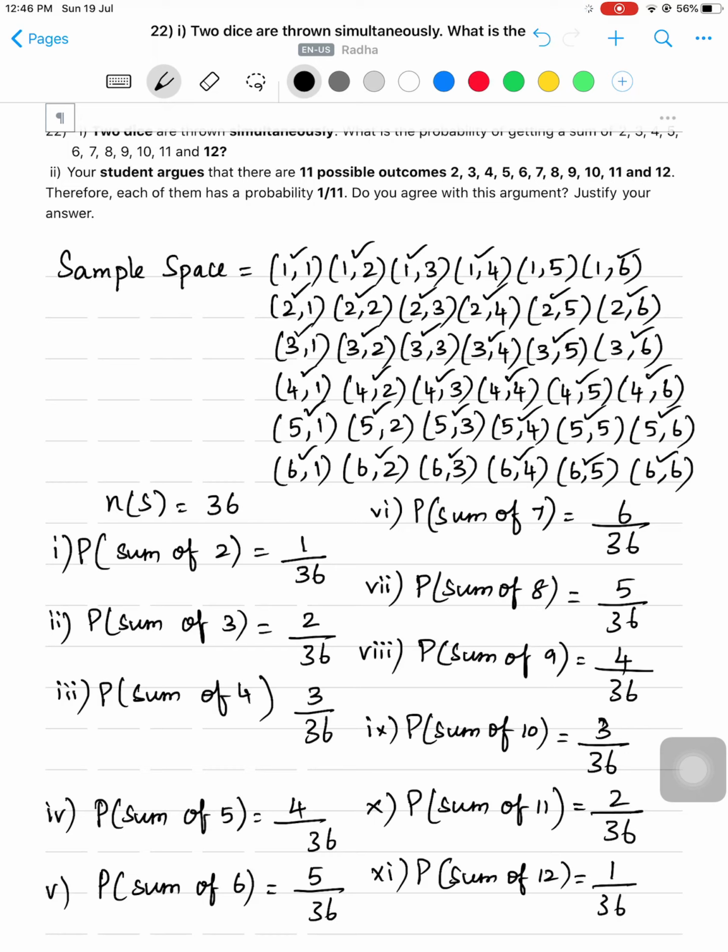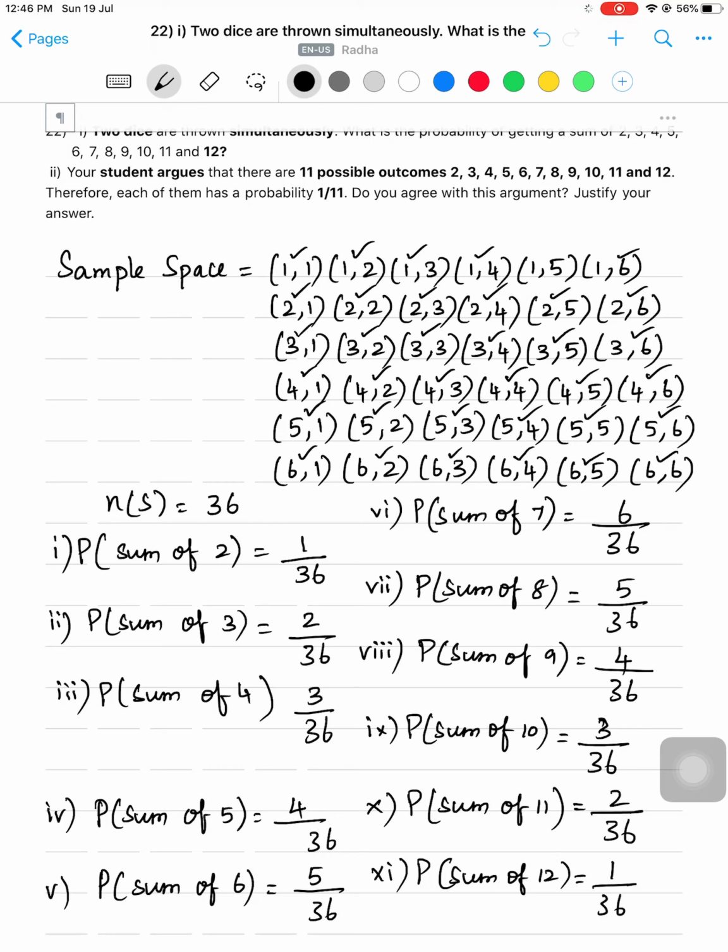Do you agree with this argument? The student argues that each probability is 1 by 11. But here you see sum of 2 is 1 by 36, sum of 3 is 2 by 36, sum of 4 is 3 by 36, sum of 5 is 4 by 36, sum of 6 is 5 by 36, sum of 7 is 6 by 36, and here 5 by 36, 4 by 36, 3 by 36, 2 by 36 and 1 by 36. So you never got the probability as 1 by 11.